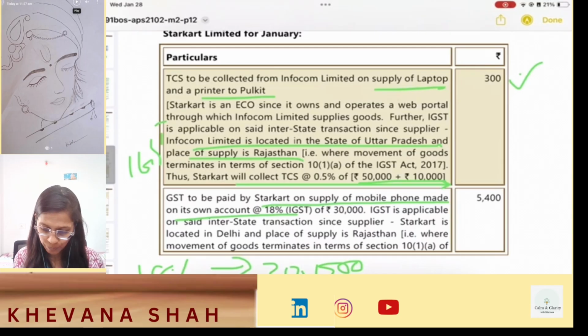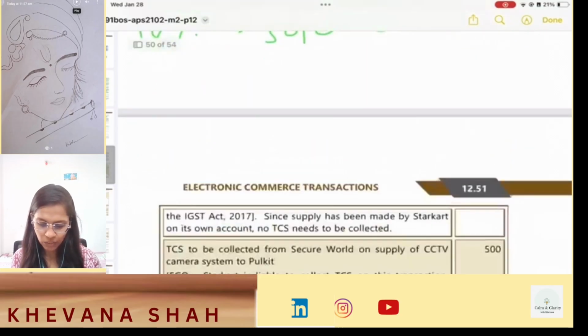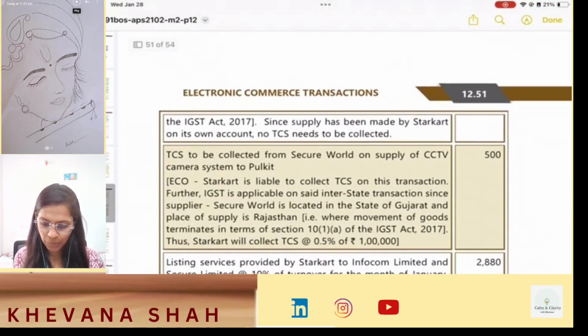Now why is it IGST? Because Starcard Limited is located in Delhi and the place of supply is Rajasthan. So on 30,000, 18% comes out to be rupees 5,400. Now this point you have to remember: since the supply has been made by Starcard on its own account, no TCS needs to be collected.